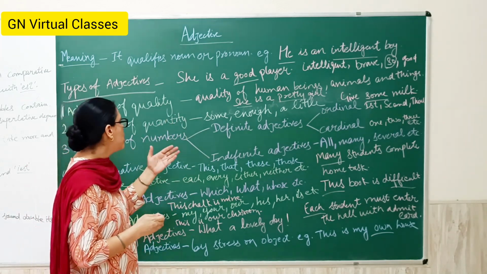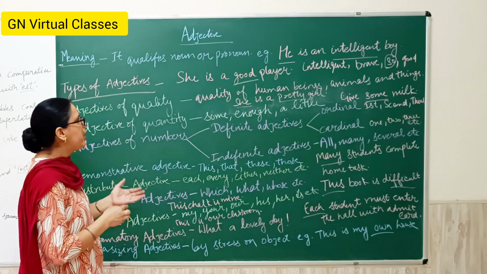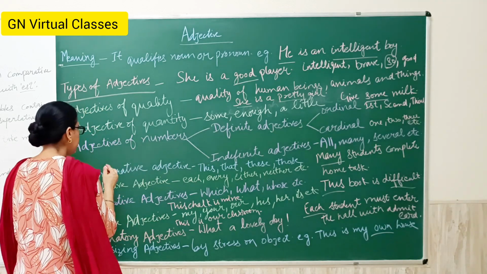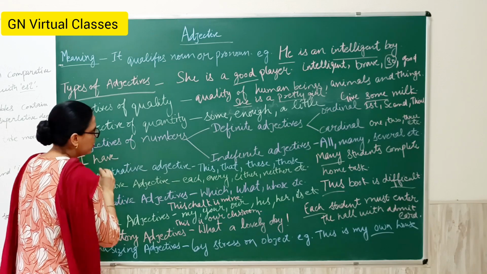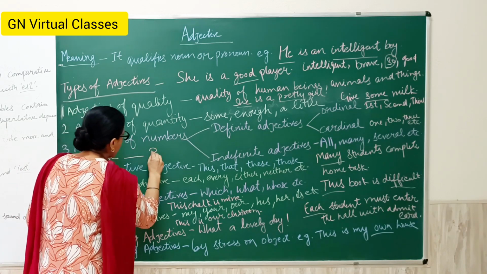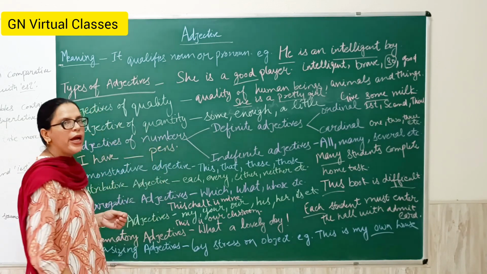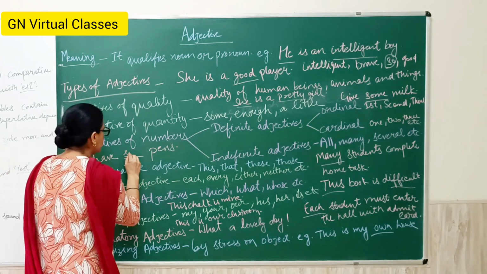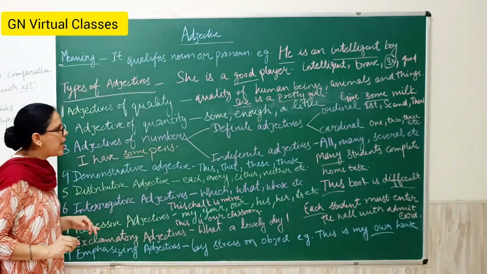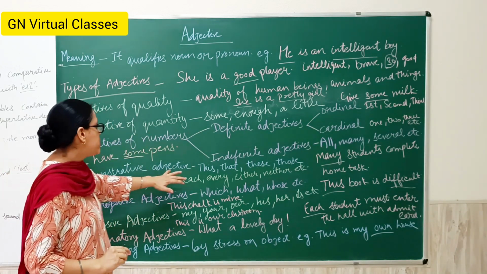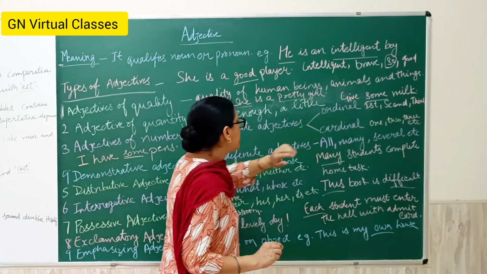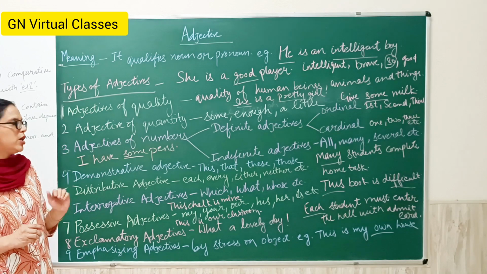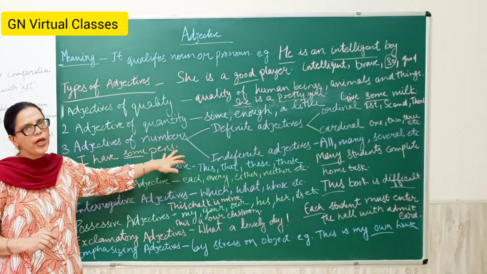And sometimes you have to write a fill-up, like "I have ___ pens." So here I have some pens. Some comes under the indefinite adjective. I have some pens.